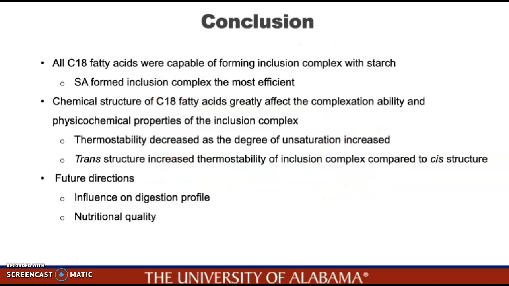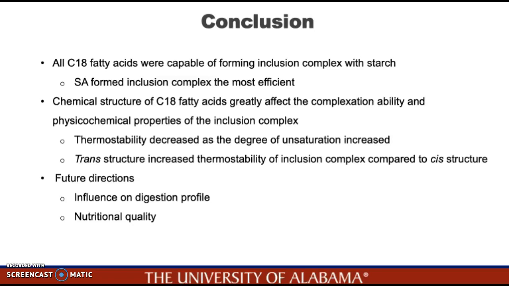To conclude, all C18 fatty acids were able to form inclusion complex with starch by using either the DMSO method or the empty V-helix method. Among all the formed inclusion complexes, stearic acid formed inclusion complex the most efficiently.